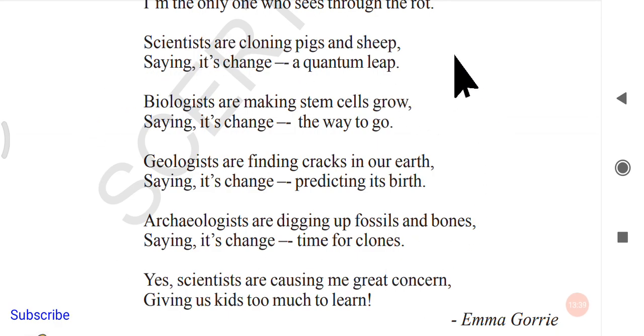See, as I went through these small lines, I think I explained more than 5 or 6 lines for just 2 lines here. So your thinking must be beyond the poem, not just the letters or the words appearing on the poem. Your thinking must be through the lines. Okay, so I hope you will do that.